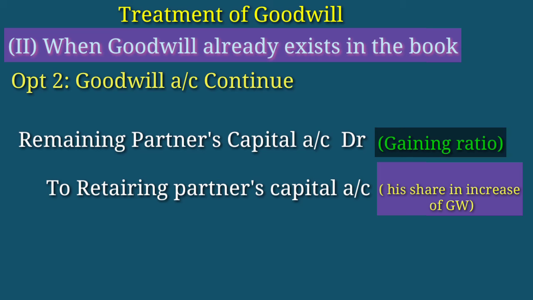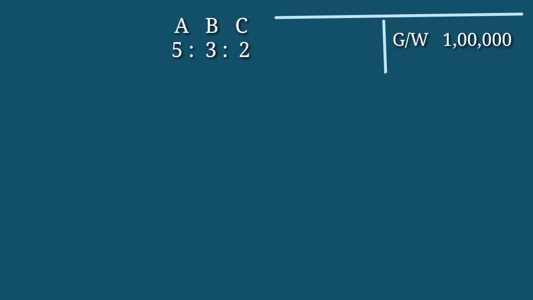Okay. This also we can explain with the same example. A, B, C are partners and their profit sharing ratio is 5:3:2. And the value of goodwill in the book is rupees 1 lakh and the present value of goodwill is 1,20,000. And C retires from the partnership and they decide to continue the goodwill account.